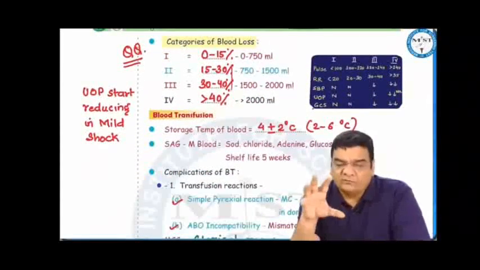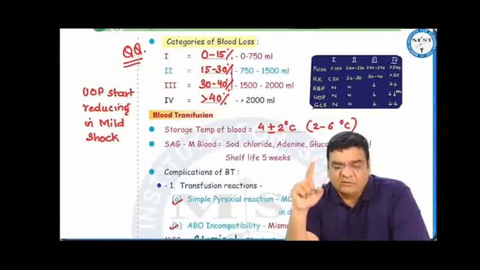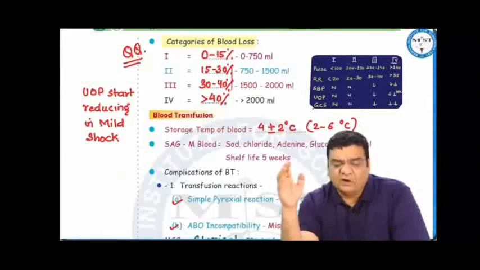Important for us would be the different categories of blood loss. Just like the scores in a tennis game, 0 to 15, 15 to 30, 30 to 40, more than 40. That means up to 750 ml, then 750 to 1500 ml, 1500 to 2000 ml, and more than 2000 ml. These are the different 4 categories of blood loss.